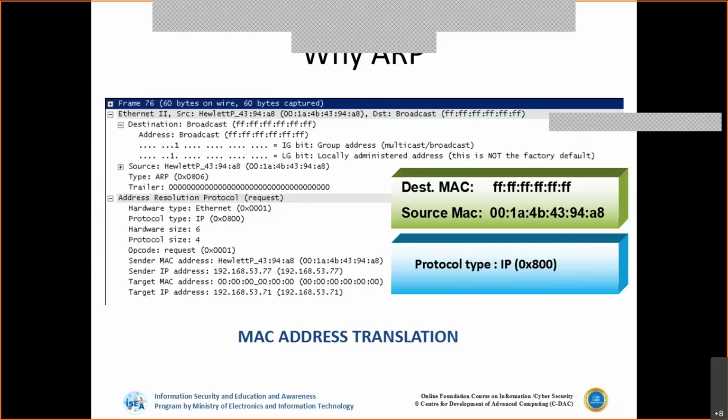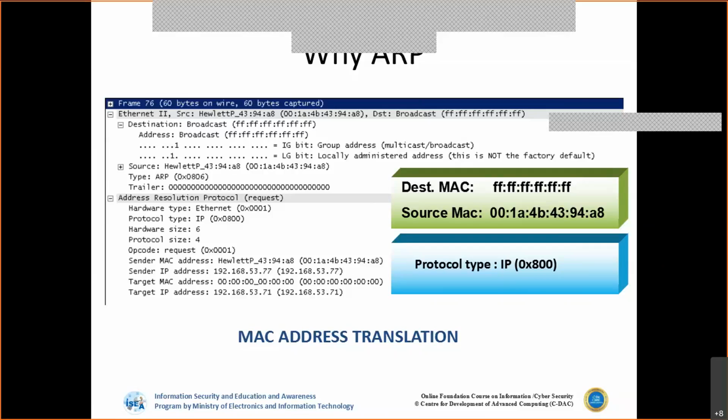So this system A broadcasts to the entire network. Let's say my IP address is 90.1, so I will try to contact every system on the 90.0 network. I will say who is 90.4, and I will send this initial communication as a broadcast. What is this broadcast?